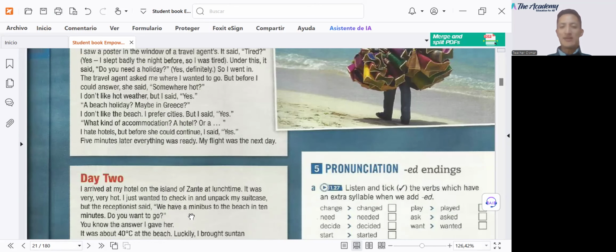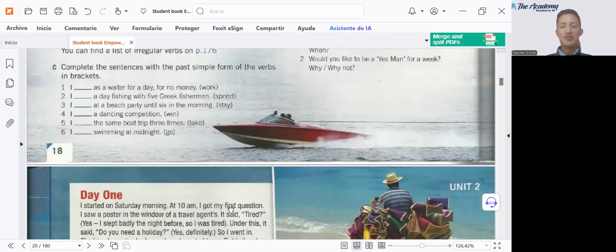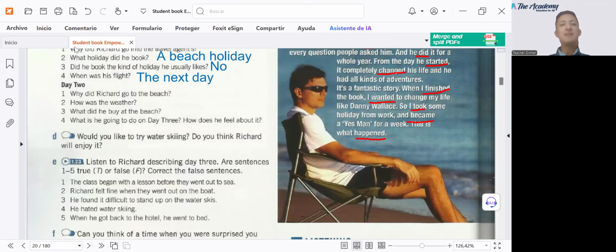Yes, excellent. We have a mini bus to the beach. Do you want to go? Okay, there was a mini bus to the beach. Excellent. How was the weather? Of course, it was really hot. It was hot. Around 40 degrees Celsius, right?